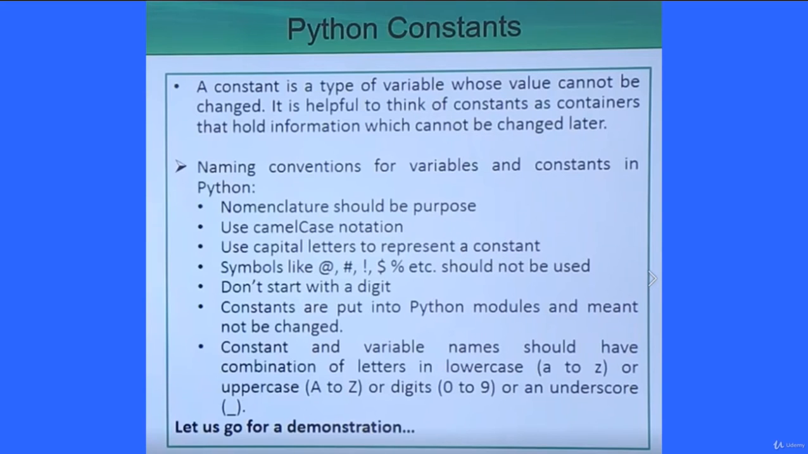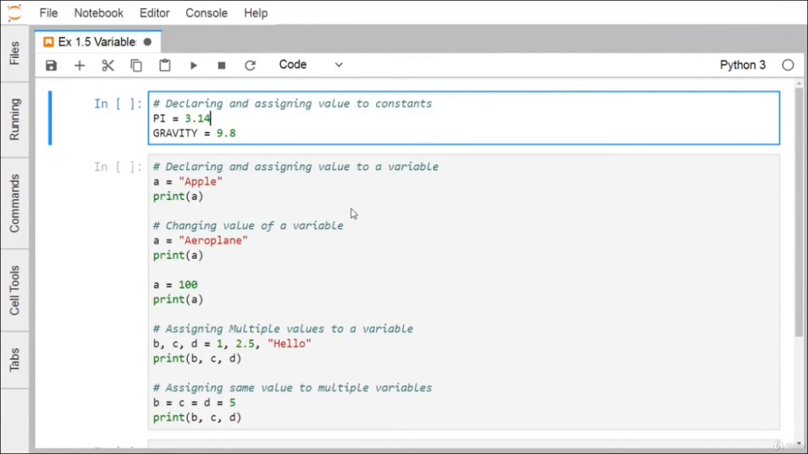In this session, we are discussing and demonstrating how to define constants and variables. So constants in Python can be defined. It is our common practice to write all the constant names in capital letters. So pi is equal to 3.14, gravity is equal to 9.8. In this way, the constants can be defined in Python.